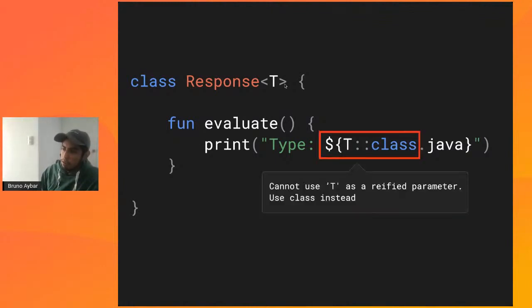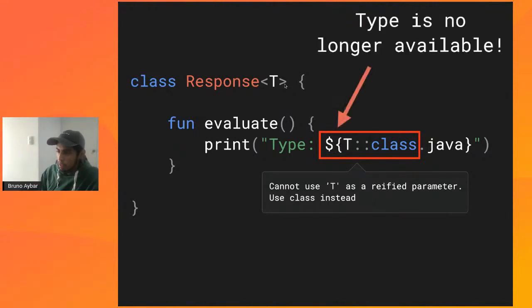However, this is going to throw an error, and it's going to tell you that you can't do that. You can't use T as a reified parameter. Try to use a class instead. This happens because the type is no longer available. When your code is actually executed and running on a computer, on a phone, or whatever other place, the virtual machine no longer has this information for you. It has been completely deleted. It's not available for you to use.